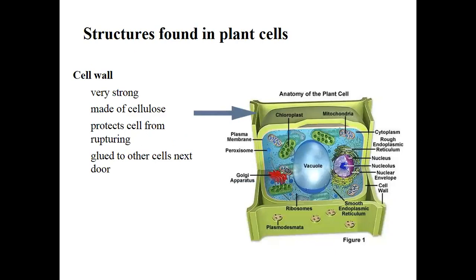There is a difference between the animal eukaryotic cell and the plant eukaryotic cell. In the animal eukaryotic cell, we do not have a cell wall, however, we have a cell membrane. In the plant eukaryotic cell, we have a cell wall first, which is very strong, made up of cellulose to protect the cell from rupturing and other damages, and it is outside the cell membrane. After the cell wall, we have a cell membrane in plant cells.